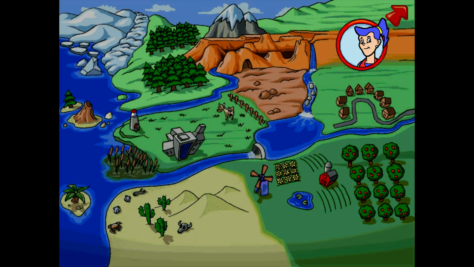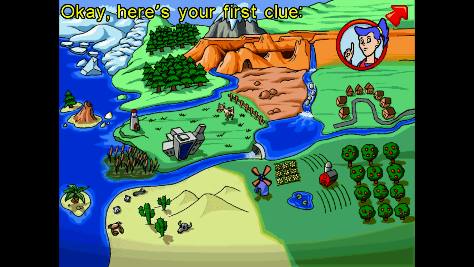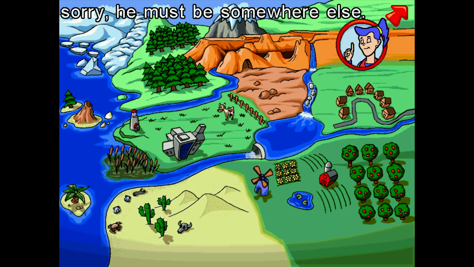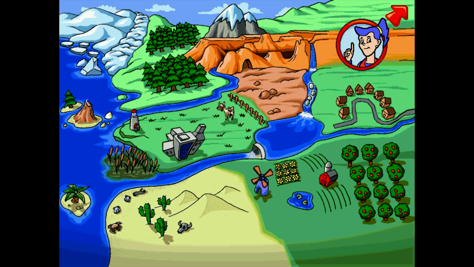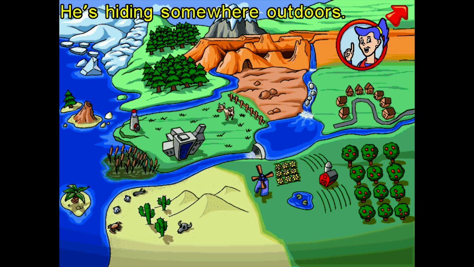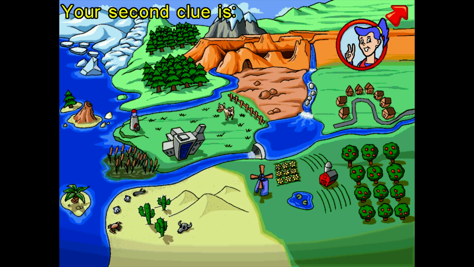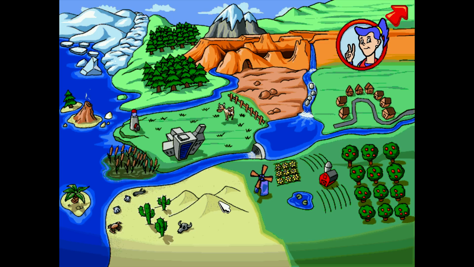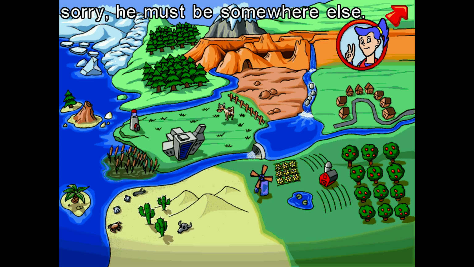Okay, I'm ready. Here's your first clue. He's hiding somewhere outdoors. Let's just try this again. Sorry, he must be somewhere else. Maybe another clue will help. Your second clue is, Ben is in a body of water that rivers flow into. Let's try other places. Sorry, he must be somewhere else.